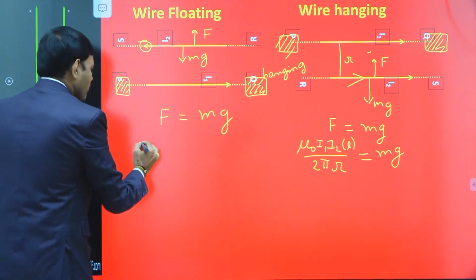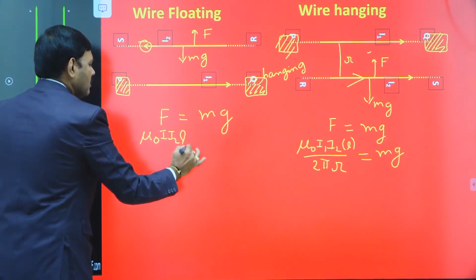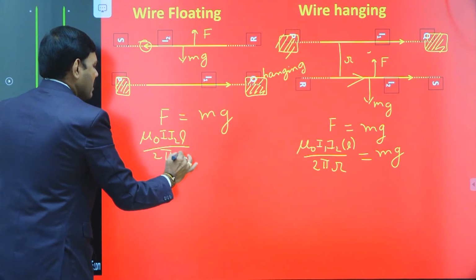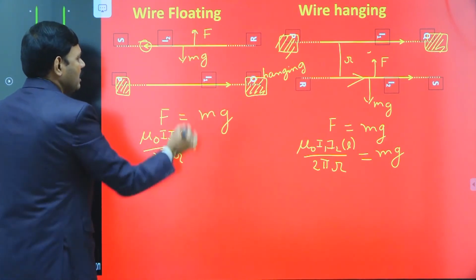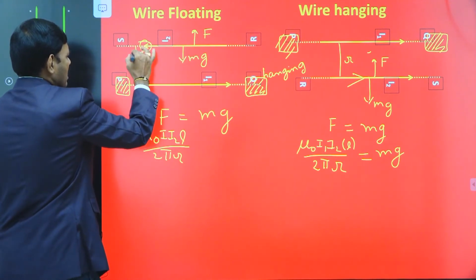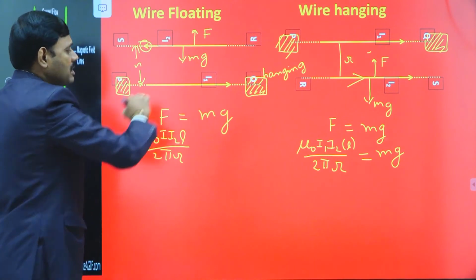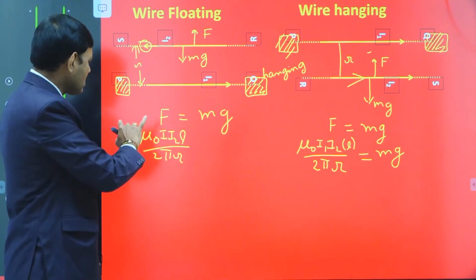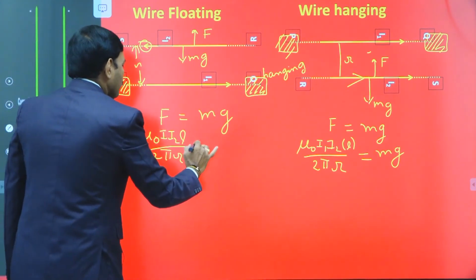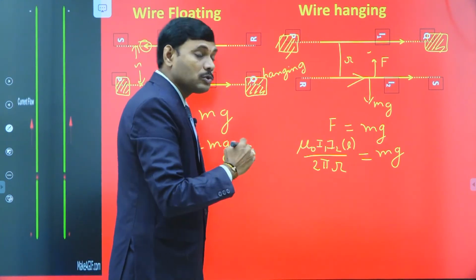The magnetic repulsion force is given by the formula mu naught I1 I2 L divided by 2 pi R. Wires are carrying currents I1 and I2 respectively, and consider length L at a separation R between the two wires. Then the repulsion force due to opposite direction of currents, mu naught I1 I2 L by 2 pi R, must be equal to the weight of the wire. So these are the two applications.